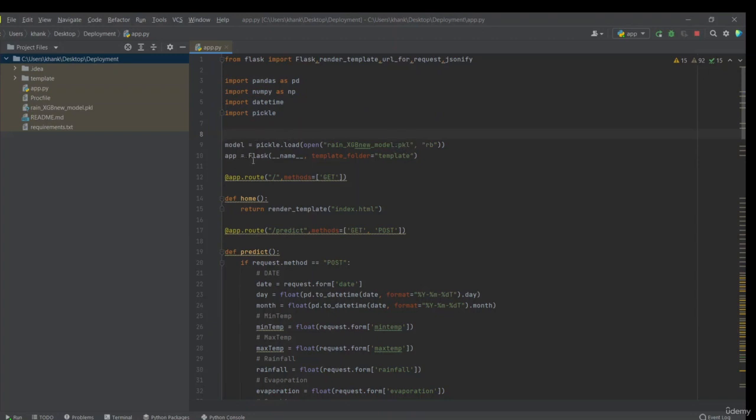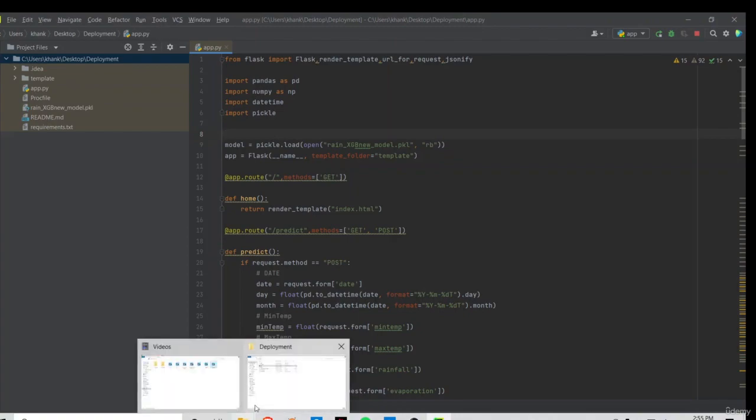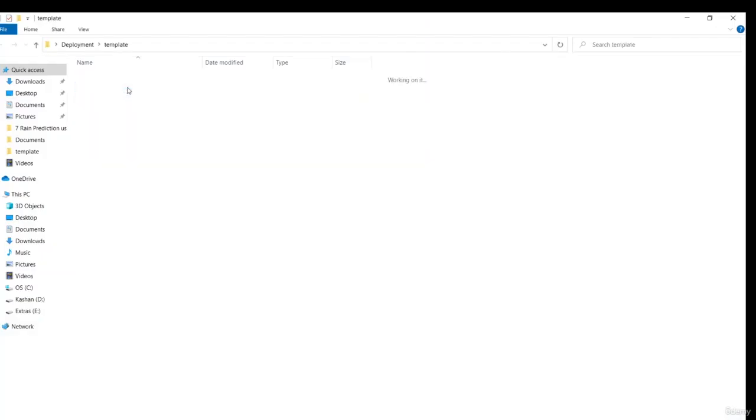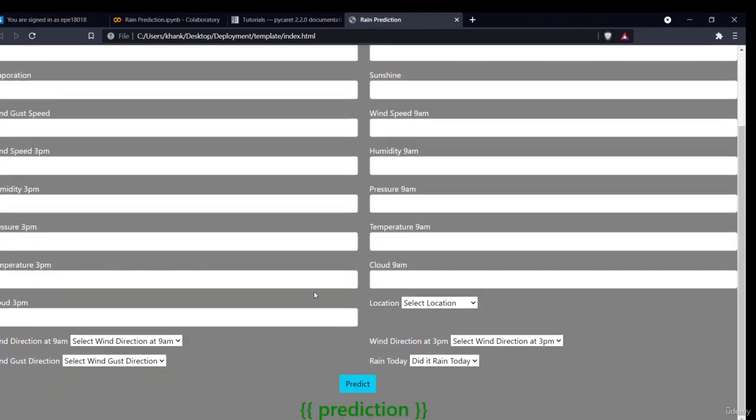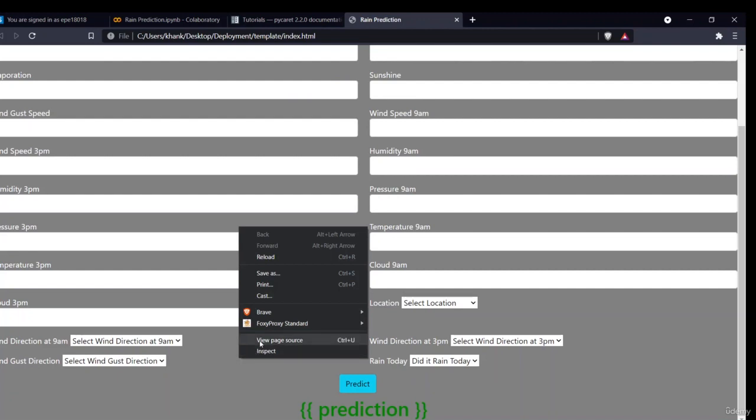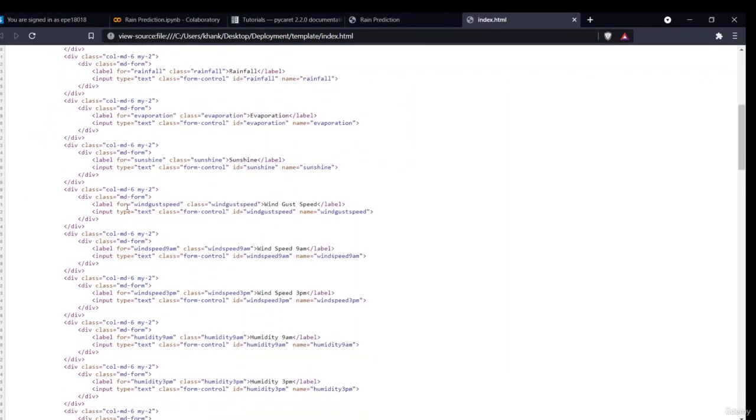Then we define our Flask app and say that my templates are stored in the template folder. You have to create your templates. I'll show you my templates. The first one is my index template, which I created using basic HTML code. If you go to the page source, this is my HTML code.